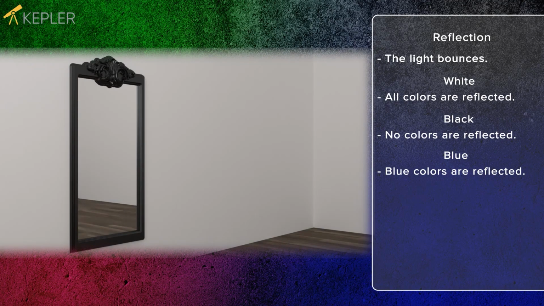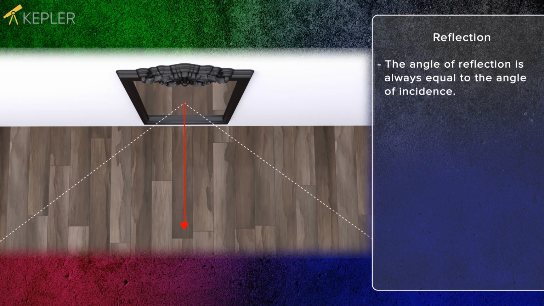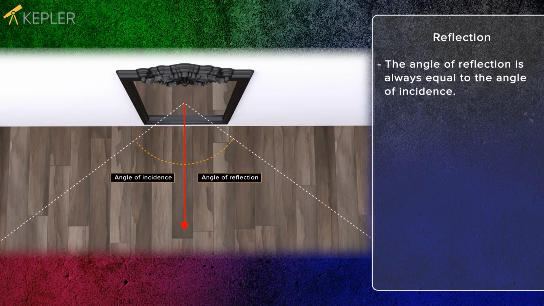When light strikes a flat surface, such as a mirror, it is reflected at the same angle at which it encountered the surface. The angle of reflection is always equal to the angle of incidence. Law of reflection: angle of incidence equals angle of reflection. The angle is measured against the normal.